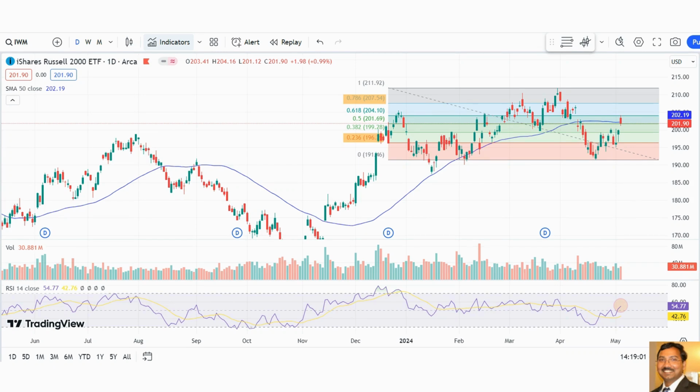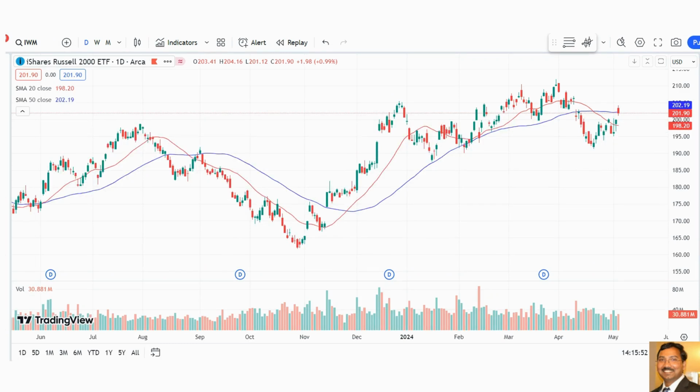But it closed below the 50-day moving average, and it's a red candle. That's a little bit of a concern to me. And this is the IWM daily chart. Again, the 20-day moving average is the red line, and the blue line is the 50-day moving average. It closed below that 50-day moving average. Let's see next week whether it closes above that 50-day moving average or not.